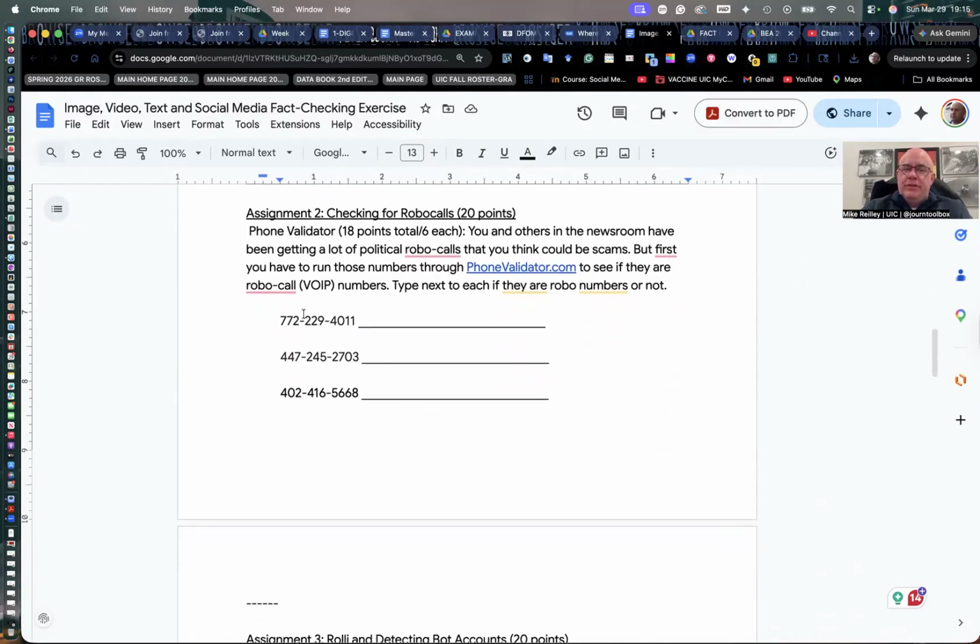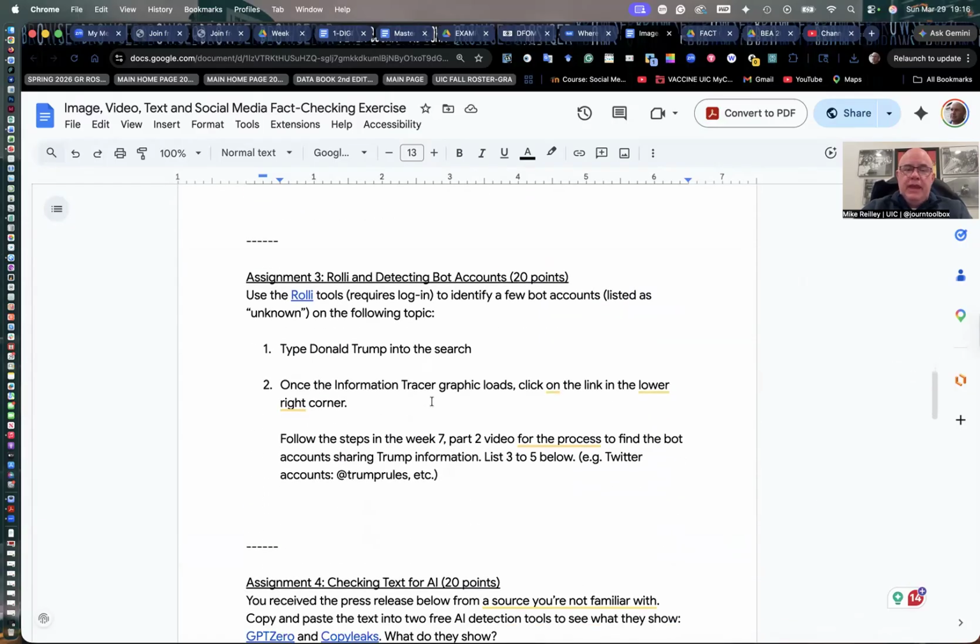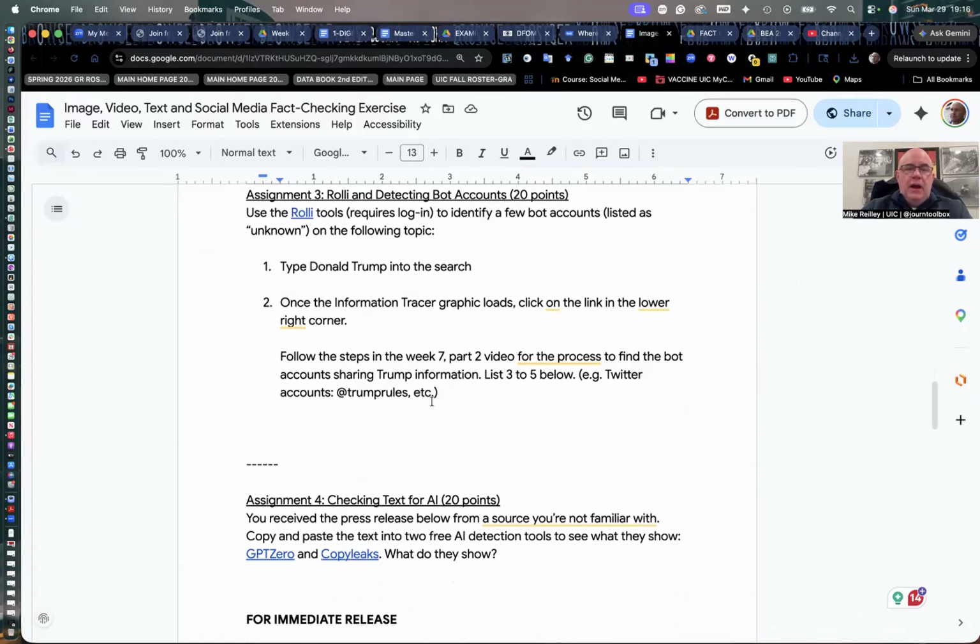Assignment two is to run these robocall phone numbers through phone validator. See, are they robocalls, VoIP accounts, or is it a cellular call or a landline? Give me the answer in the blank next to it. Rolli app. You can try testing Donald Trump through there, or you can do another topic. I'll give you a choice.